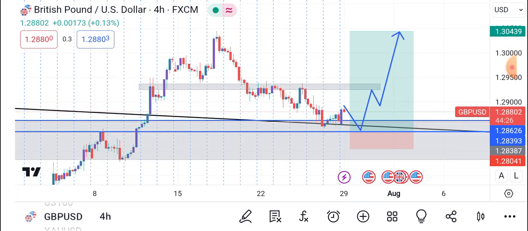So guys, I only analyze the pairs that I mostly follow because I don't trade Nasdaq. I can't afford to trade Nasdaq. I don't trade a lot of pairs, cryptos. These are the pairs that I focus on. So if you want me to analyze another pair, you can comment in the comment box, and then we'll take it from there.